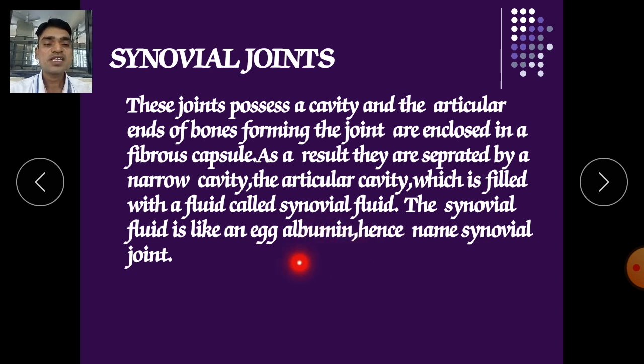In that condition, a problem like arthritis arises when we have a problem in our synovial fluid. Due to the synovial fluid, no friction will be there, and if there is no friction, there is no inflammation of bone, and if no inflammation, then no arthritis. So the synovial fluid plays a great role in our synovial joint.